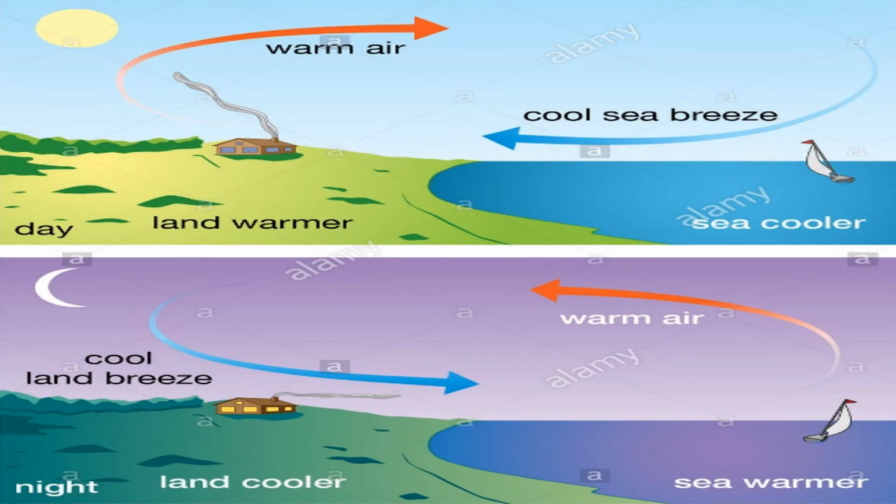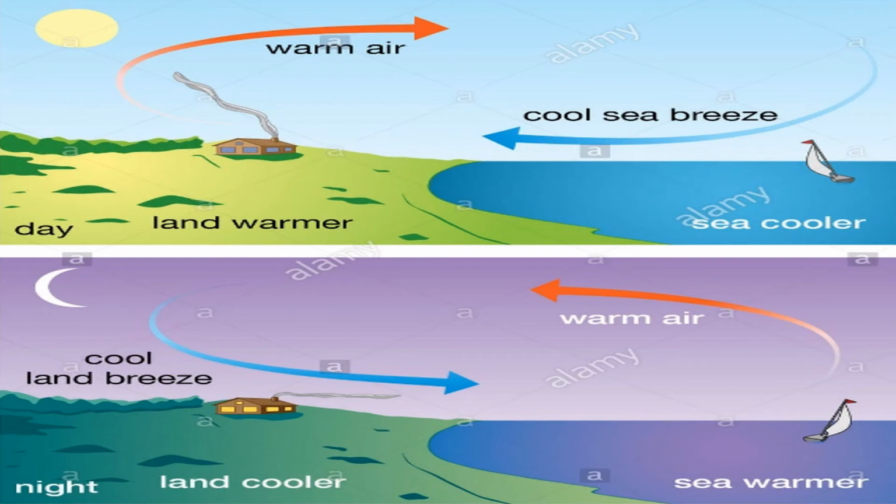See the screen: the picture at the top is the daytime, and the picture at the bottom is the night time. In daytime there will be sea breeze, and in night time there will be land breeze.